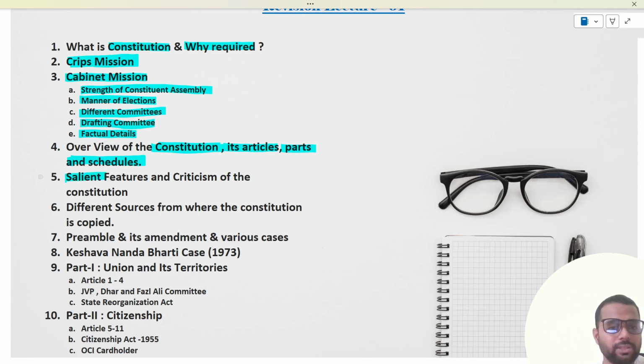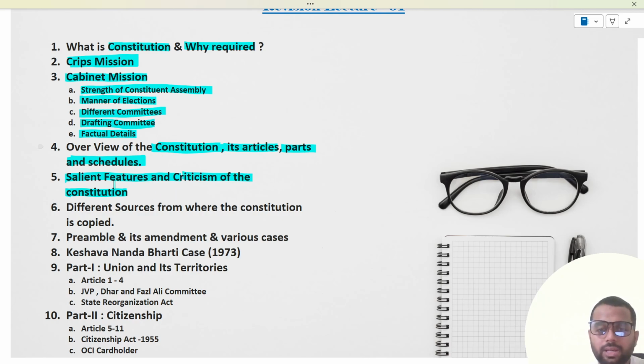Then we have discussed the salient features and the criticism of the constitution, in which we have discussed the most salient and important features, and we have said that the other features, that is the parliamentary form of government and the single citizenship and all, will come during the course of the videos. And we have seen one of the features in the previous video, that is that our constitution allows for single citizenship. That is also one of the features of the Indian constitution. Then we have seen the criticism of the constitution and how the Dr.